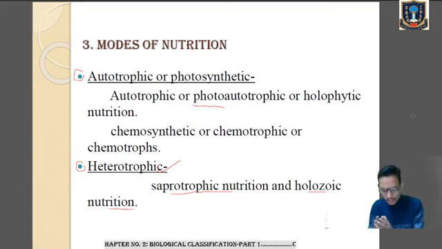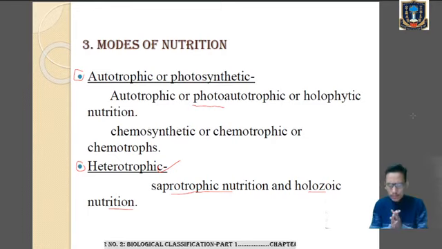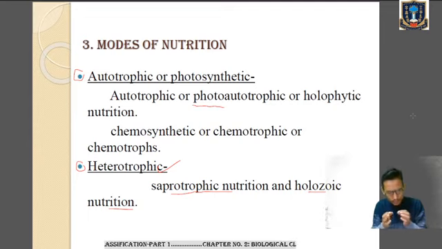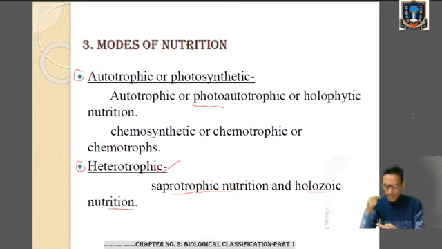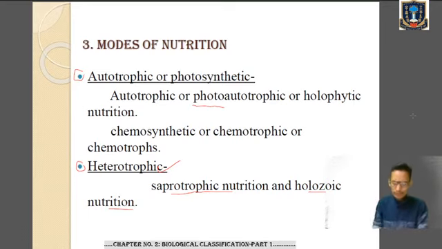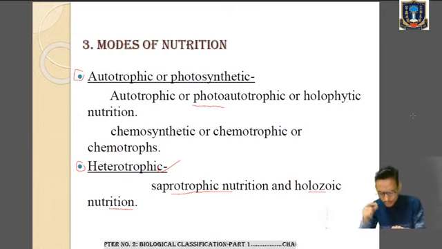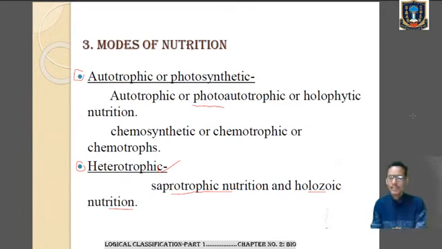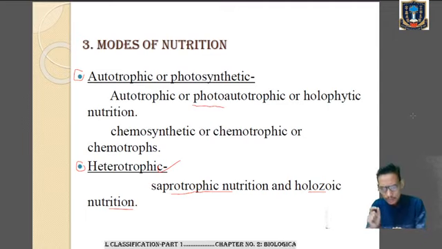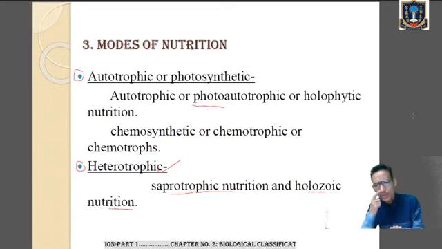Then comes the holozoic nutrition, in which the organisms take solid food particles in through the mouth. Listen carefully. In holozoic nutrition, the organisms take in solid food particles through the mouth and digest them. Clear? And the process of digestion occurs through the alimentary canal. Those organisms which perform holozoic mode of nutrition are called holotrophs.